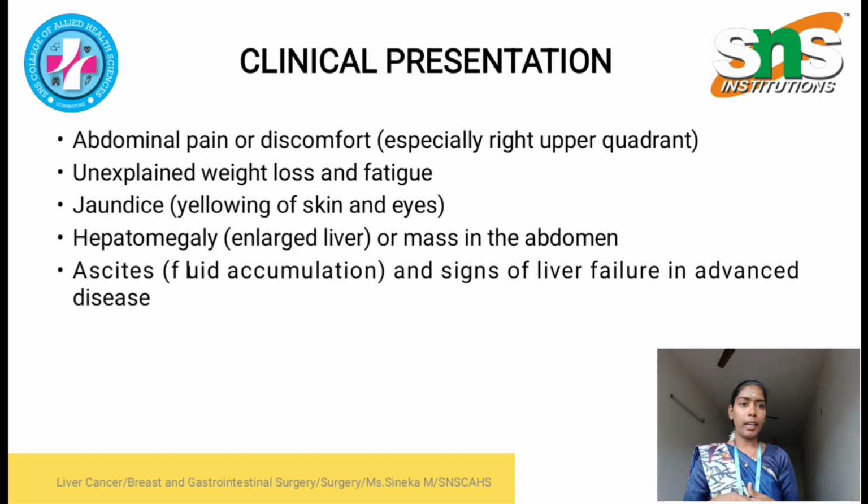Next is hepatomegaly. Chronic inflammation, scar tissue formation and abnormal growth of cells will increase the size of the liver, which is called hepatomegaly, or a mass in the abdomen. In progressive stages of cancer, the patient will have liver failure or ascites in advanced disease.